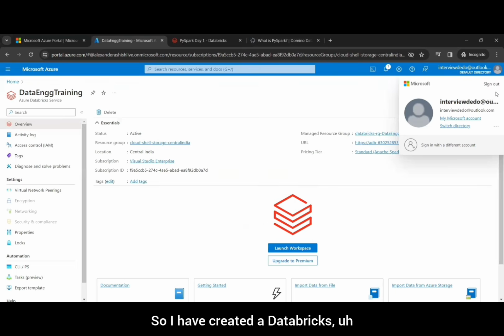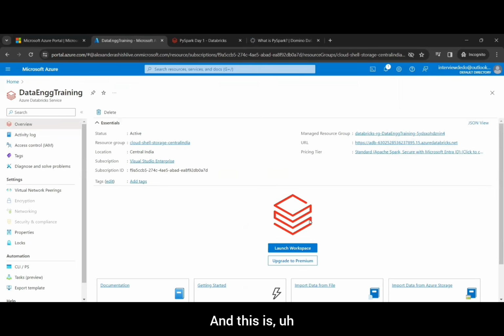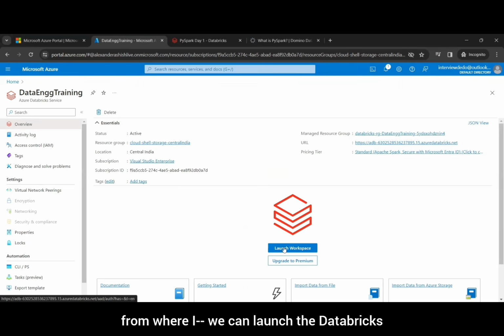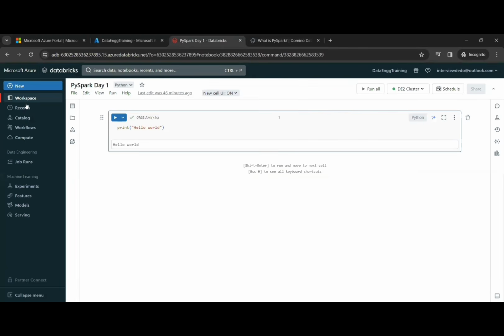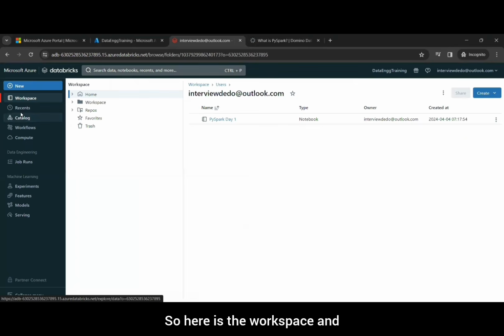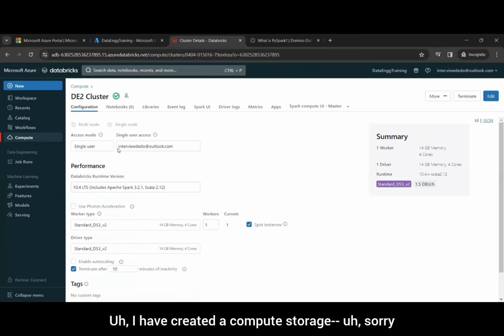Now Databricks. I have created a Databricks workspace named data engineering training, and this is from where we can launch Databricks. If you click on it, it will open this page for you. Here is the workspace, where you can see all the users. Here is the compute. I have created a compute cluster where I have defined the version I want.